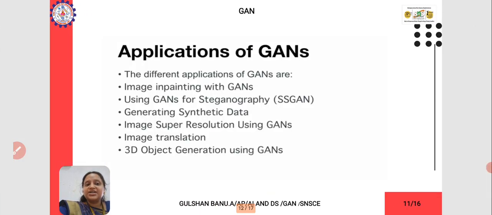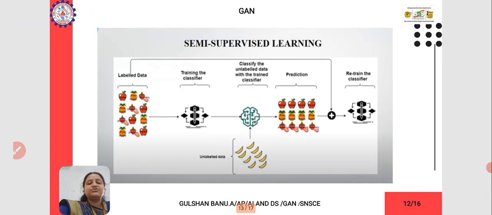So these are the different kinds of applications. First, it is used in image inpainting with GAN. Next for steganography. Next it is used for synthetic data. Next for super resolution with GAN. Next it is used for image translation. Next, 3D object detection. So these are the applications of GAN.